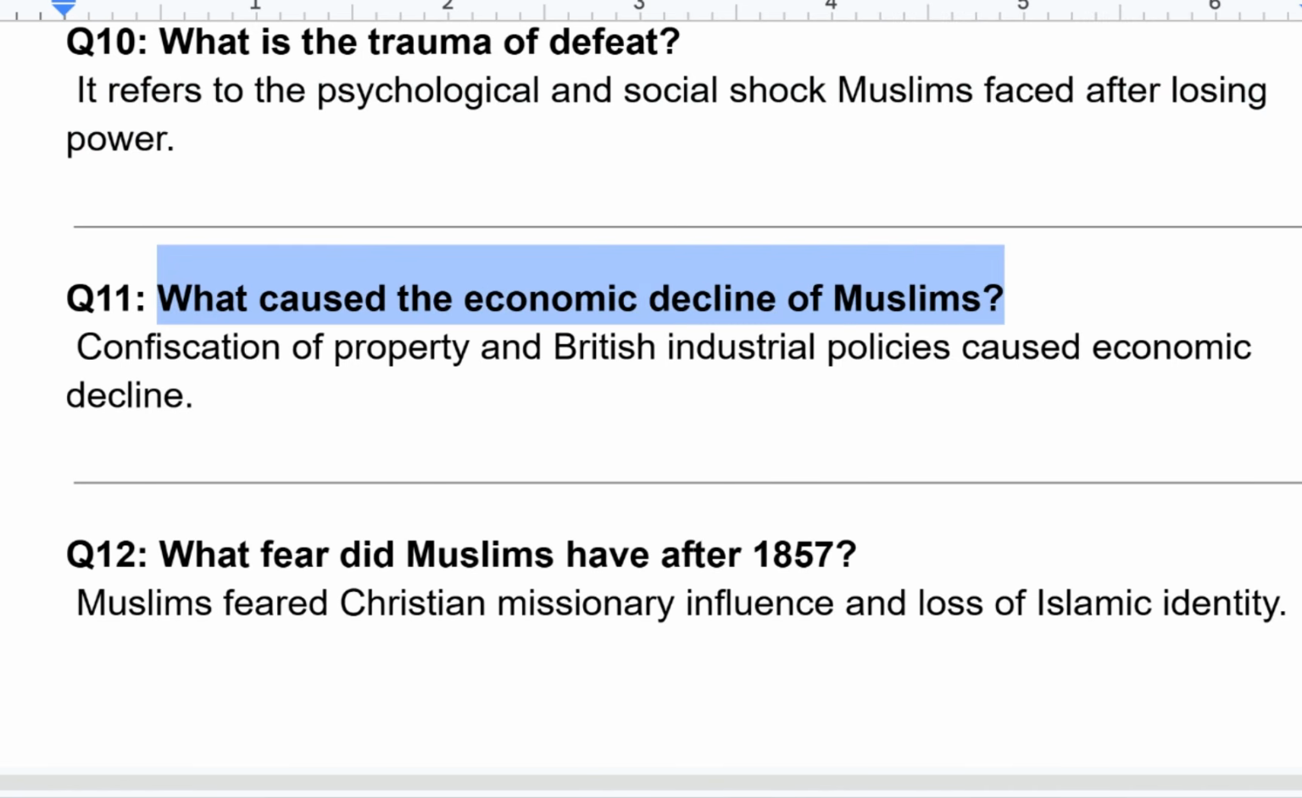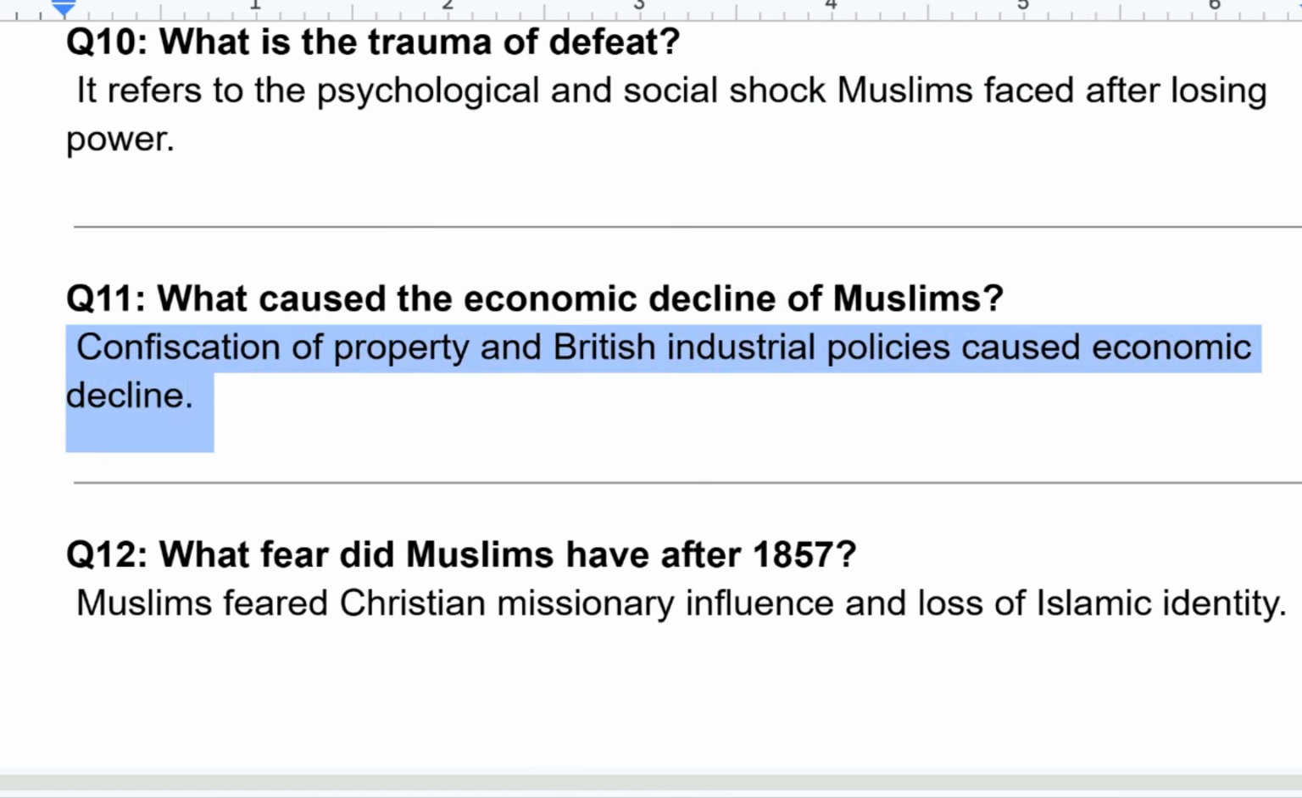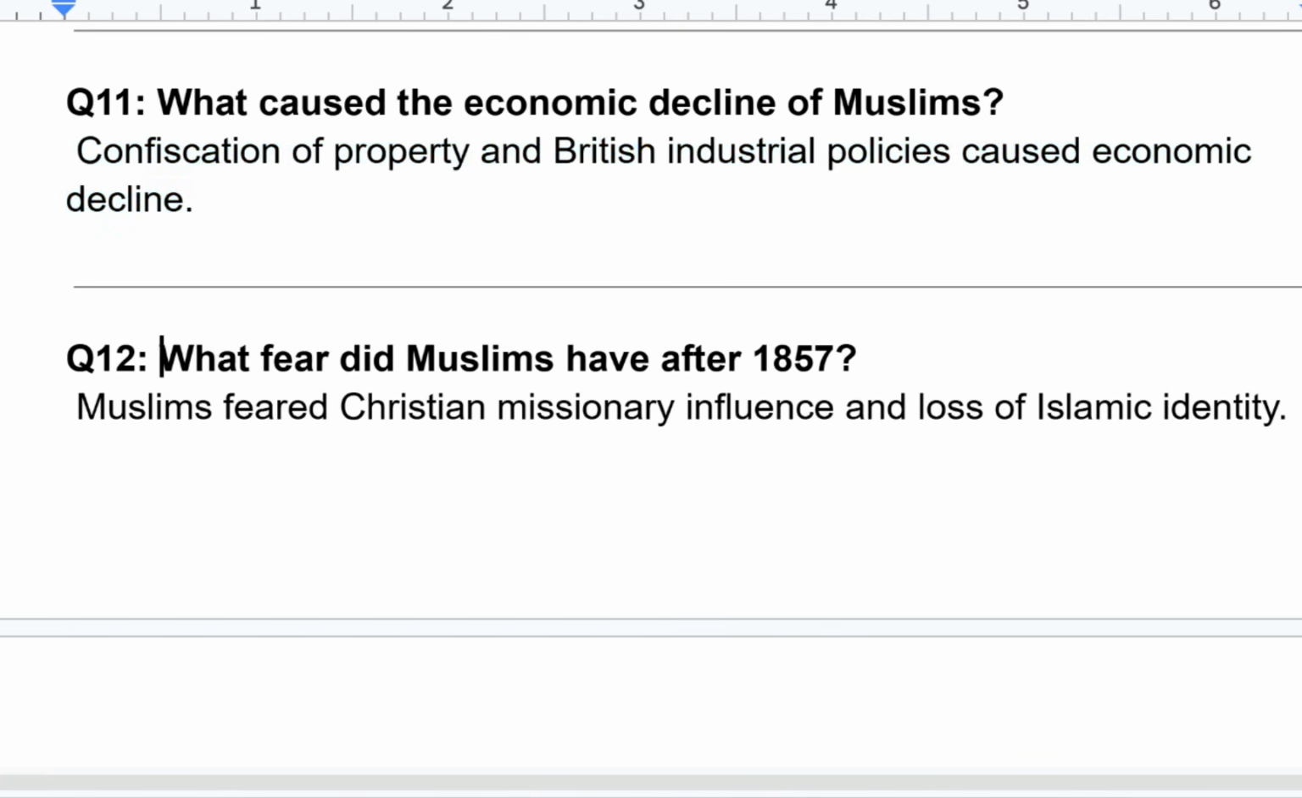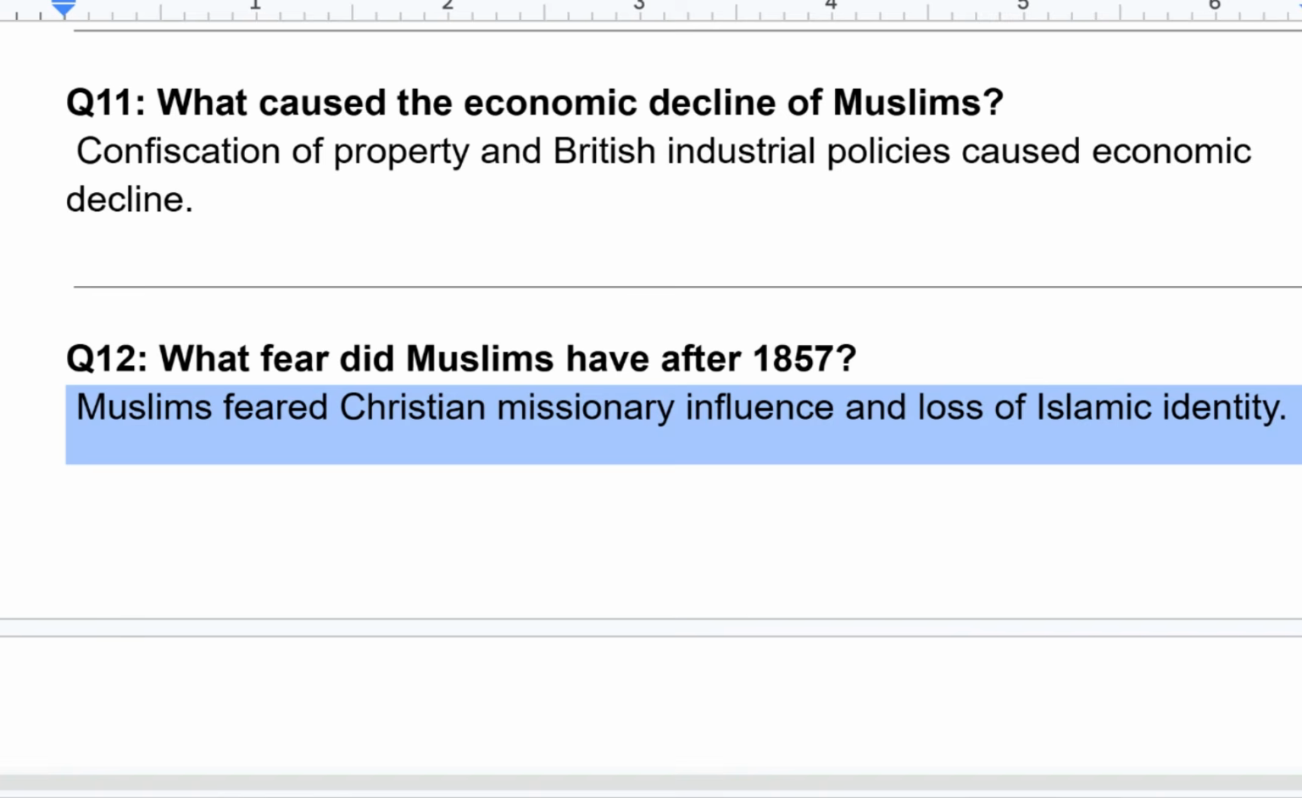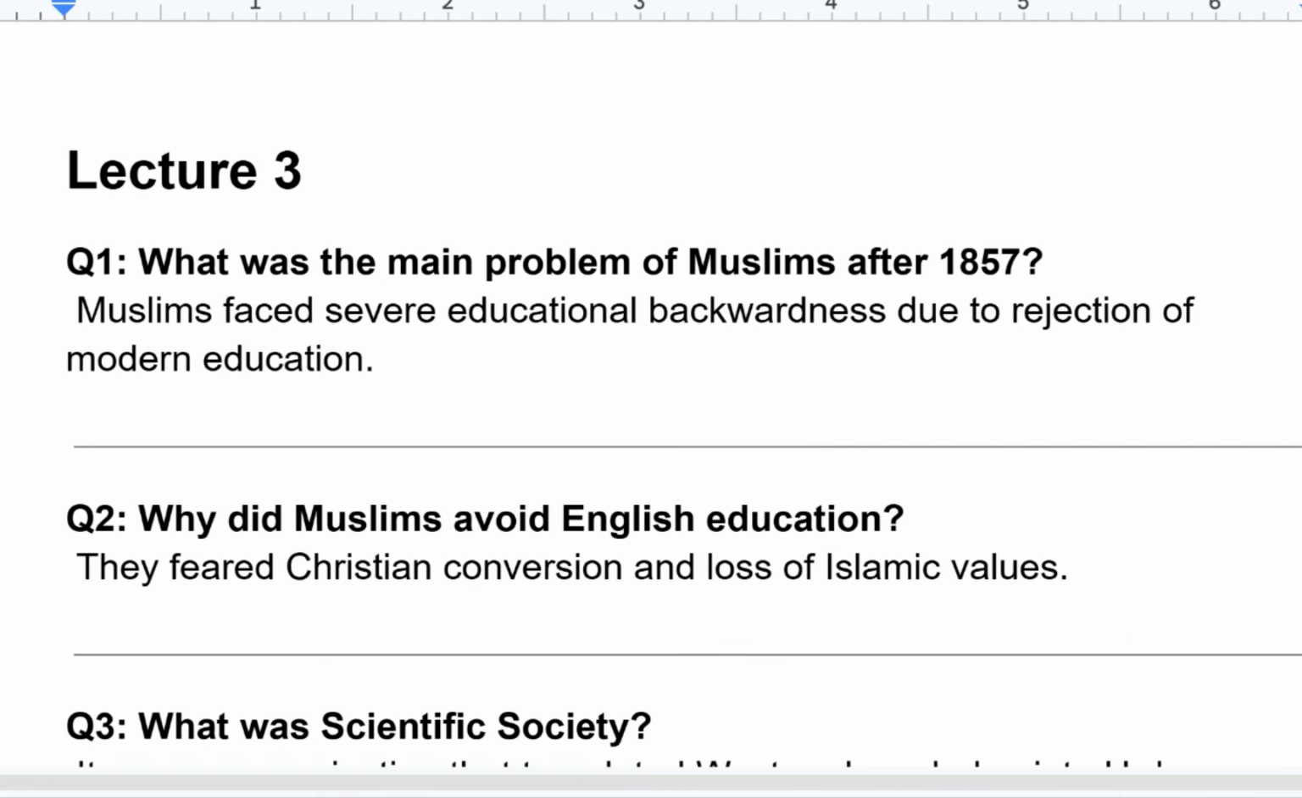What caused the economic decline of Muslims? Confiscation of property and British industrial policies caused economic decline. What fear did Muslims have after 1857? Muslims feared Christian missionary influence and loss of Islamic identity.